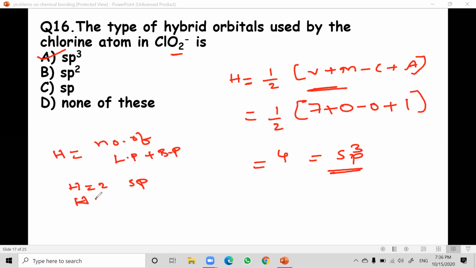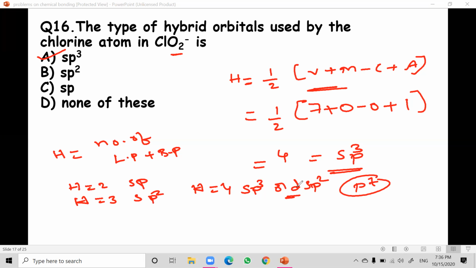If H is equal to 3, sp2. If H is equal to 4, sp3 or dsp2. dsp2 only if a transition metal is involved, like platinum. Only if a transition metal is involved do we consider d orbitals, because for chlorine we have only p orbitals. It has empty d orbitals, but only p orbitals will be used.